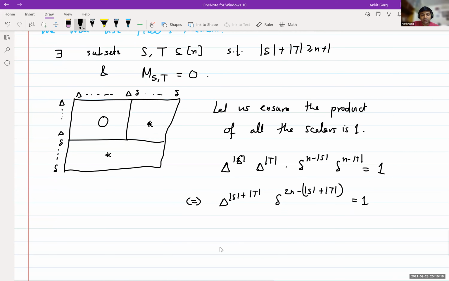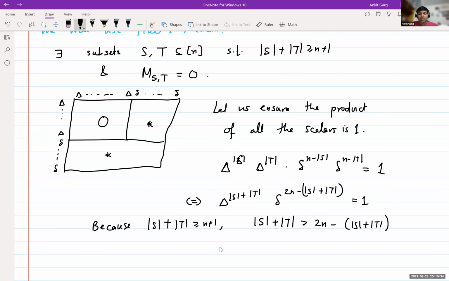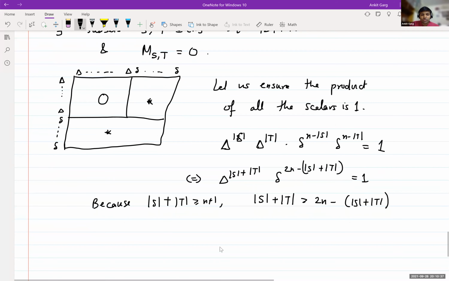This is capital delta to the S plus T, times little delta to the 2n minus S plus T. Because S plus T is at least n plus 1, we can also say that S plus T is greater than 2n minus S plus T. So then the value of capital delta is 1 over delta to the power (2n minus S plus T) over (S plus T).